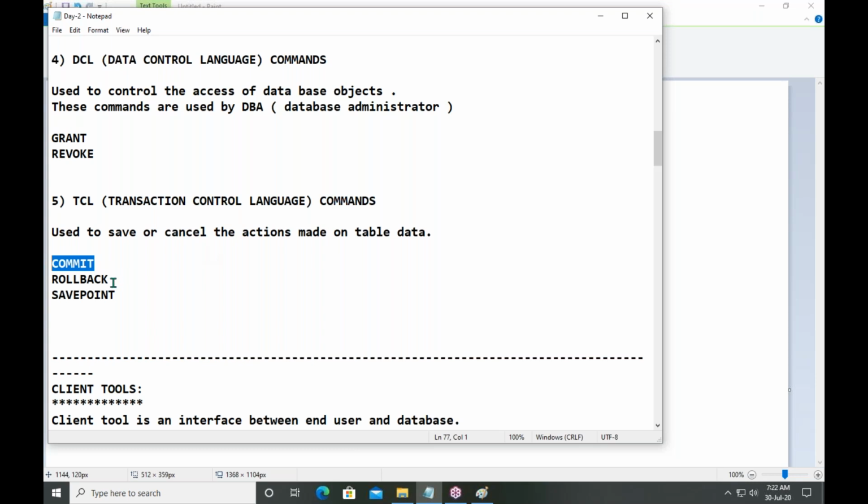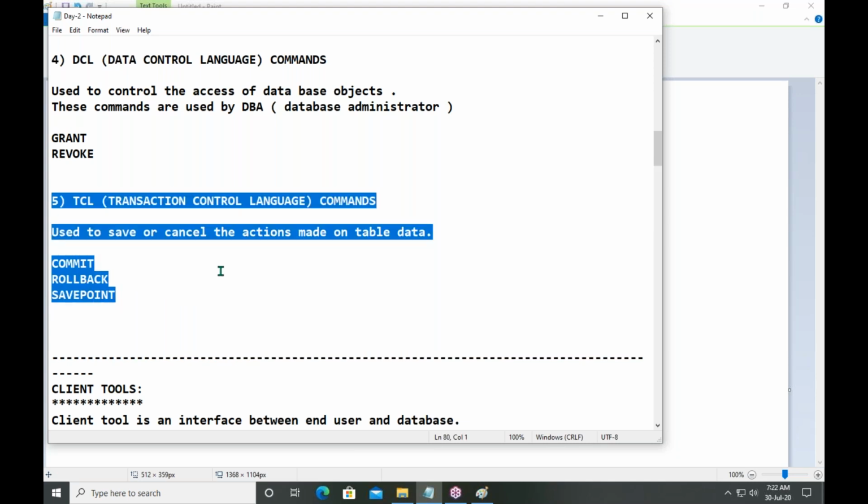If the failed transaction is cancelled, then the money is reverted into my account. How to cancel failed transactions? By using rollback. And in between transactions, we can define a savepoint. So these are transaction control language commands.